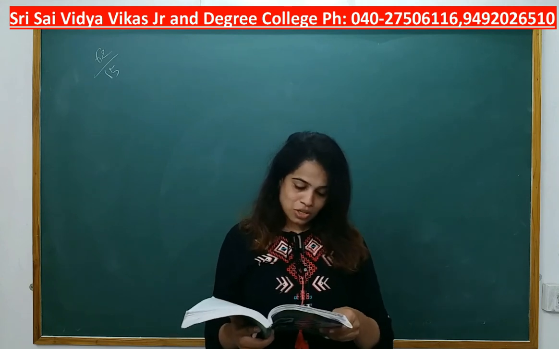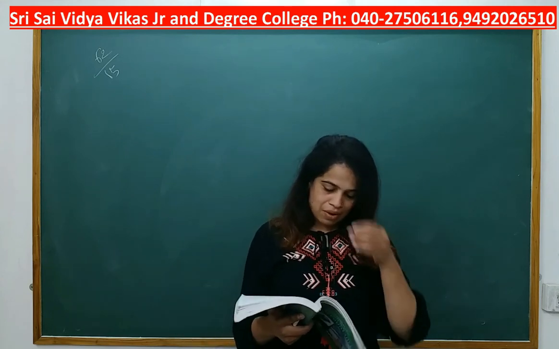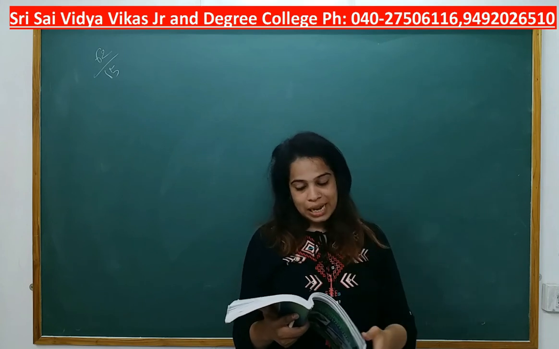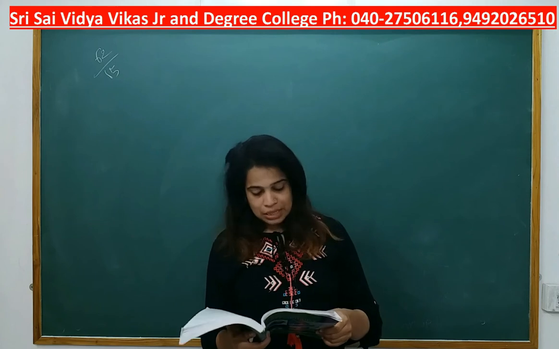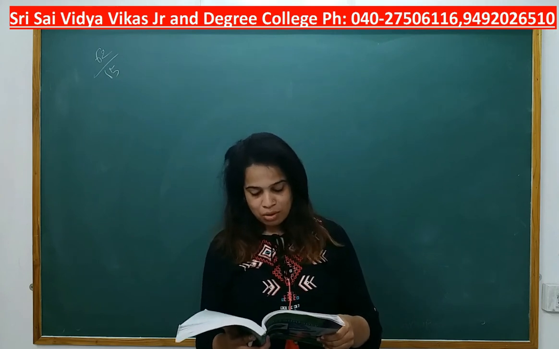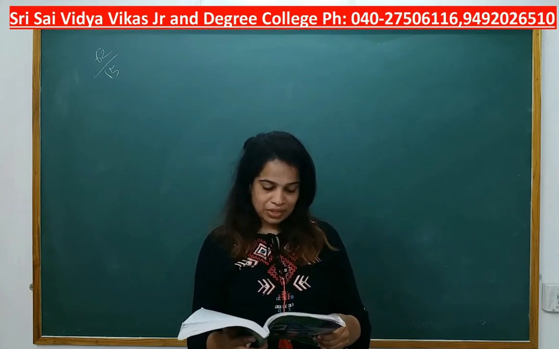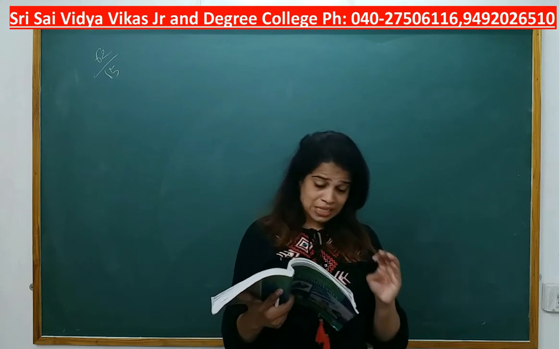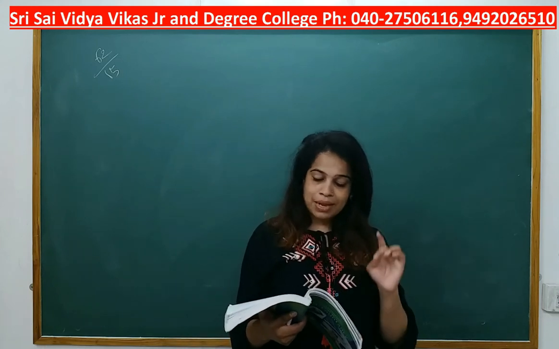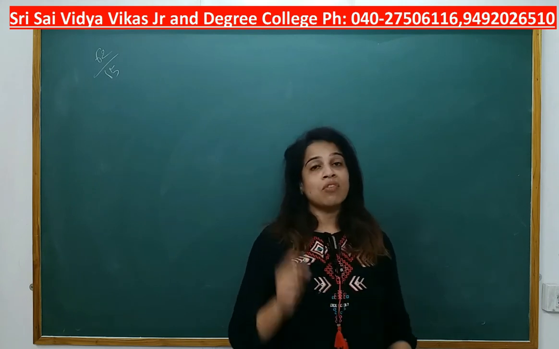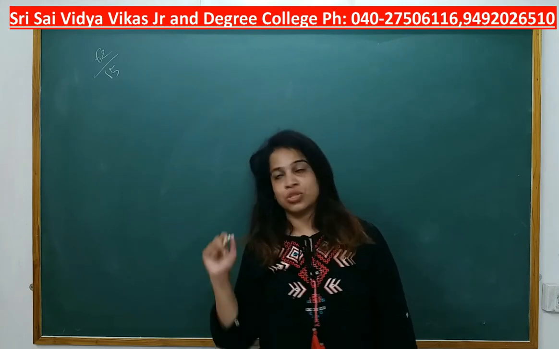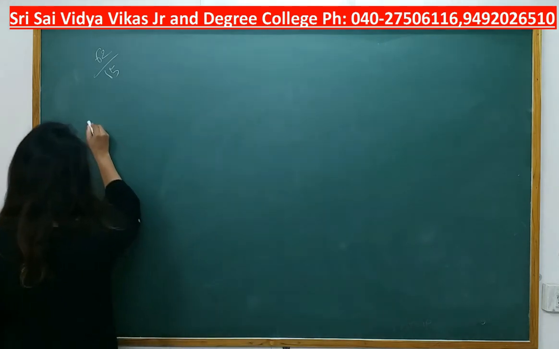Cash in hand 6,000, bills receivable 5,000, stock in trade 18,000, debtors 16,000, furniture 30,000, bills payable 7,000, sundry creditors 15,000. Okay, students, they are asking us to prepare statement of affairs and find out profit or loss. See, statement of affairs is nothing but balance sheet. So pay attention here, students.